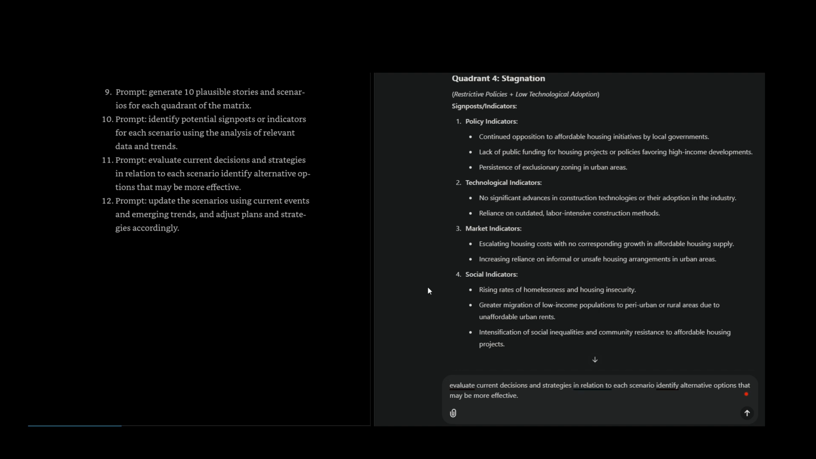Technological indicators: no significant advances in construction technologies or their adoption in the industry. Reliance on outdated labor-intensive construction methods. Market indicators: escalating housing costs with no corresponding growth in affordable housing supply. Increasing reliance on informal or unsafe housing arrangements in urban areas.